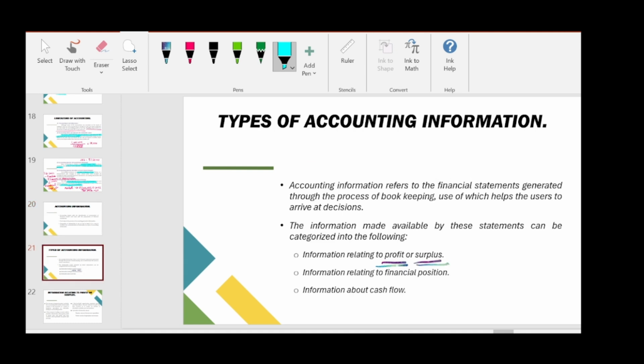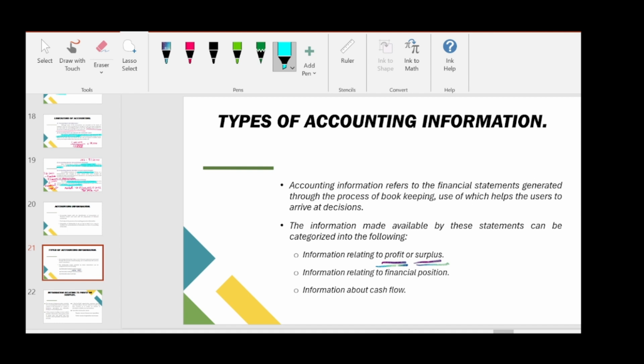Now comes the topic, types of accounting information. Accounting information refers to the financial statements generated through the process of bookkeeping, use of which helps the users to arrive at decisions. So, accounting information are financial statements. After doing all the process in accounting, at last we will prepare our financial statements.